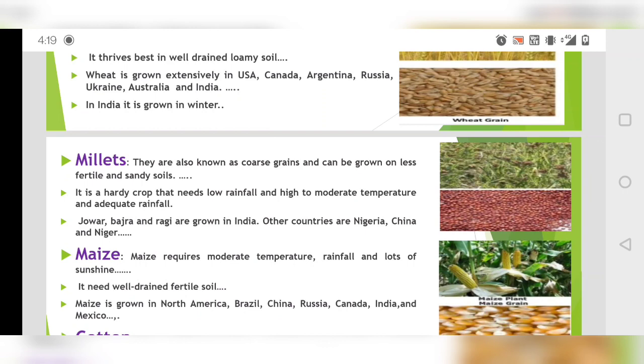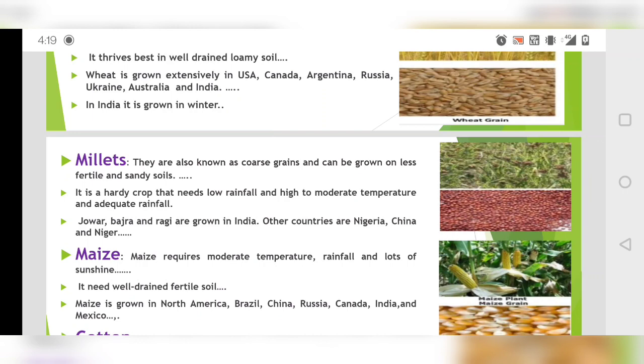Millets are also known as coarse grain, because earlier they used to be given as fodder, or you can say food for the reared animals, cattle. So that's why it is also known as coarse grain, and can be grown on less fertile and sandy soil. So we don't need a lot of fertile soil. It is grown mostly in Rajasthan in India.